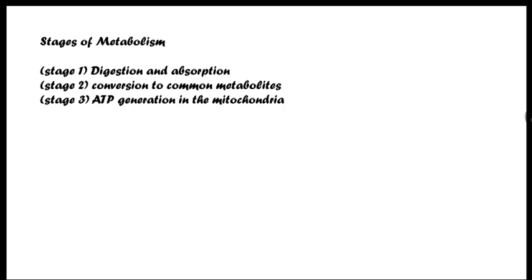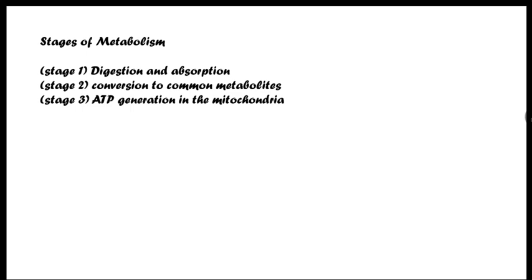The next thing on our discussion for today is the stages of metabolism. We have three stages: stage 1, stage 2, and stage 3. Before energy is produced, where does it pass through and where does it occur? All those pathways are the stages. The organs that carry out the processes of digestion and absorption, conversion, and regeneration are what the stages are about.